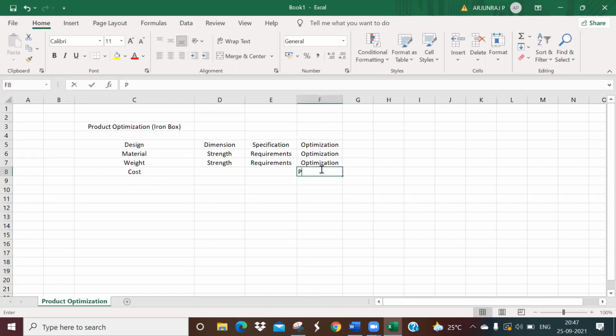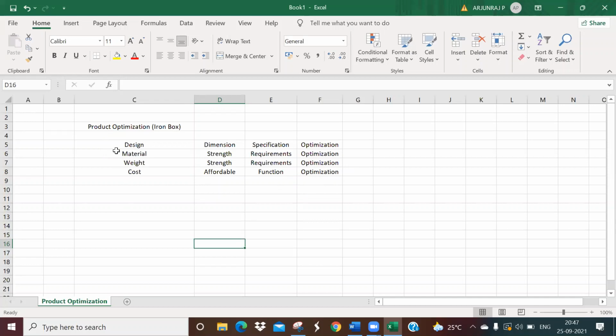How can you optimize the cost? The function should be met. It's not only the function. The criteria is that the cost should be affordable. That should be the requirement, and it should also meet the function, and you can finally optimize it.